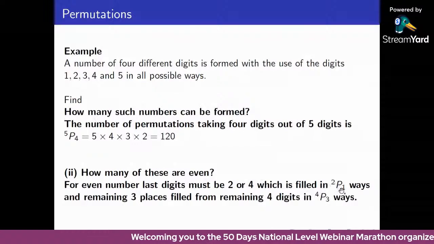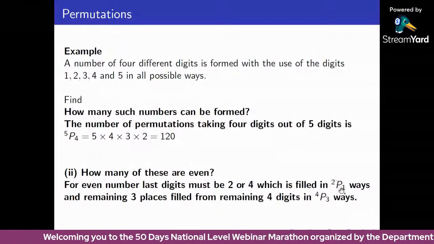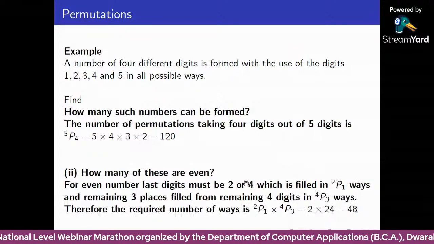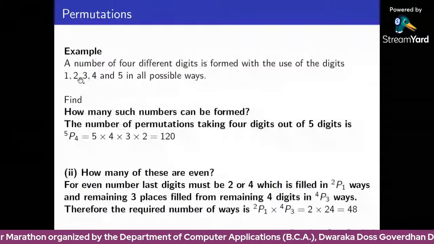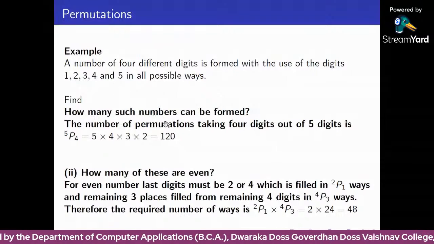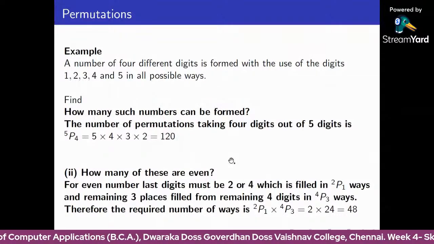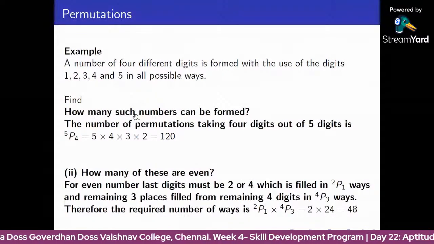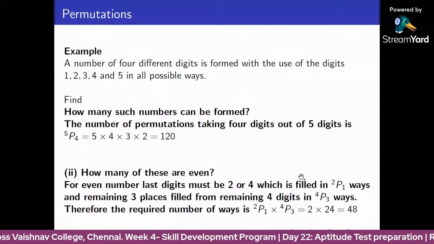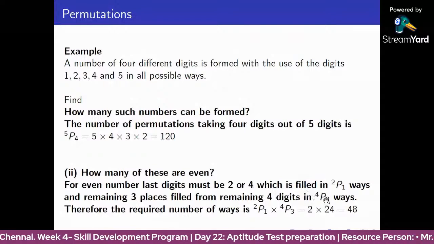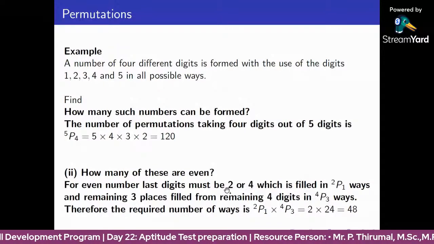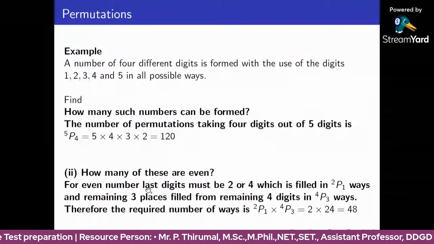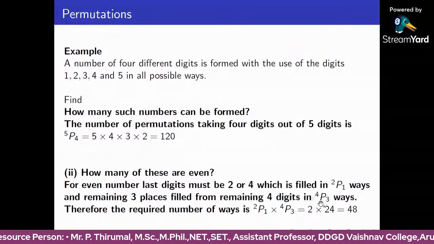That is 2P1. There are 2 numbers, and in this we are going to choose one number. So 2P1 ways. And the remaining 3 places are filled using the remaining numbers. The remaining numbers are 1, 3 and 5. Remaining 3 places filled from the remaining 4 digits in 4P3 ways.